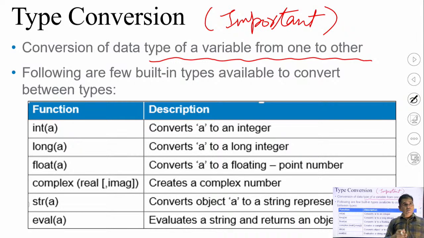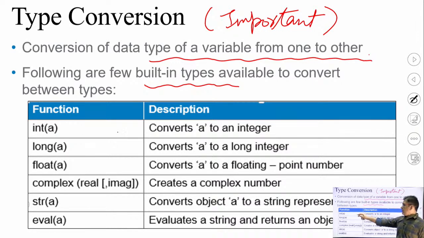Some built-in types are available in Python to do the type conversion. Following are the few built-in types available to convert between types.